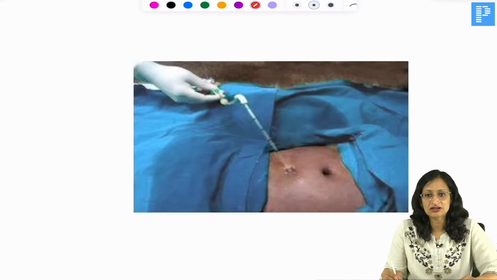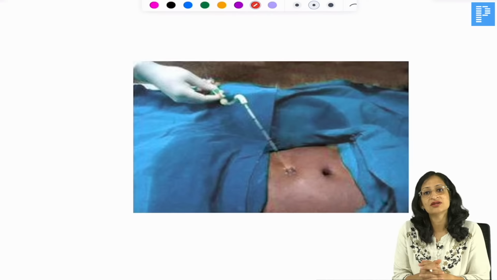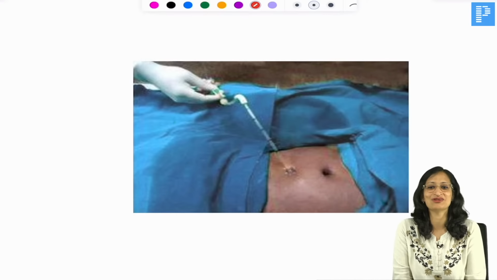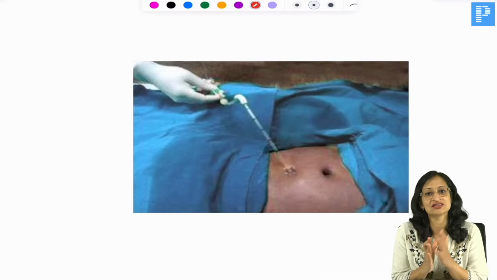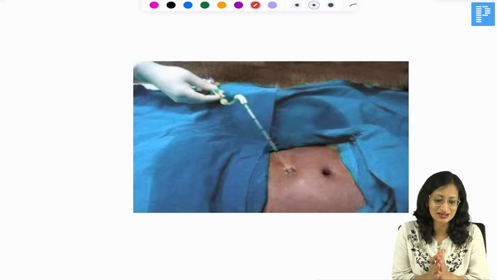What procedure is being done here? So this is a baby who presented with decreased urine output, and the baby was having altered sensorium, lethargy. So this procedure is being done. So what procedure? Come on, who can tell me what procedure is being done here? So again, these are some new things which I've included which can be potential questions for you. So this procedure is known as, yes.